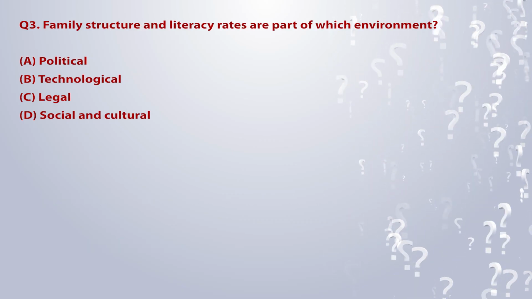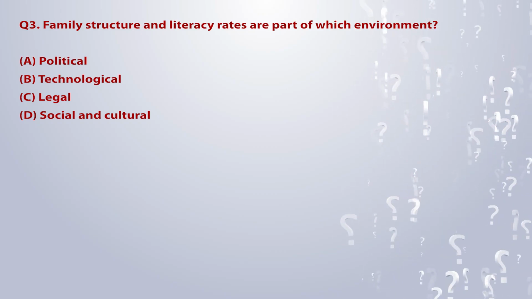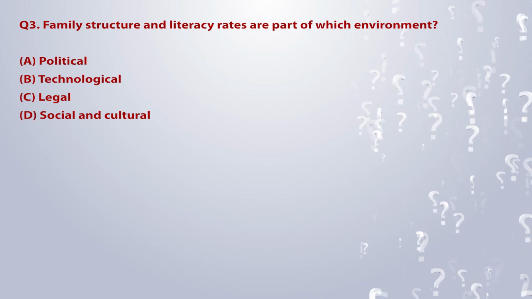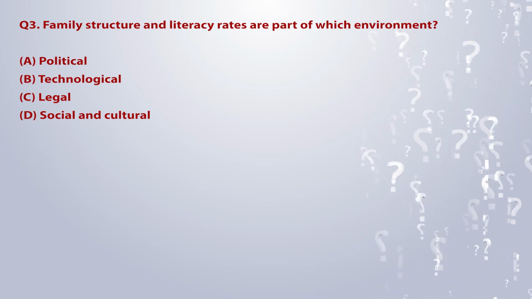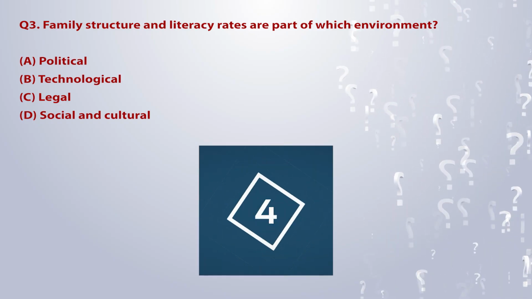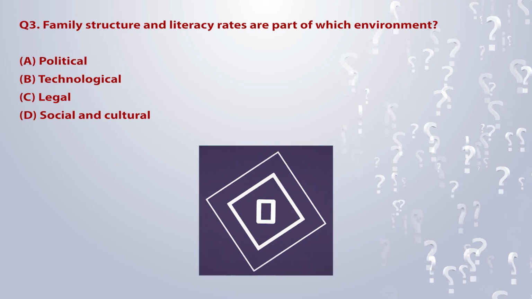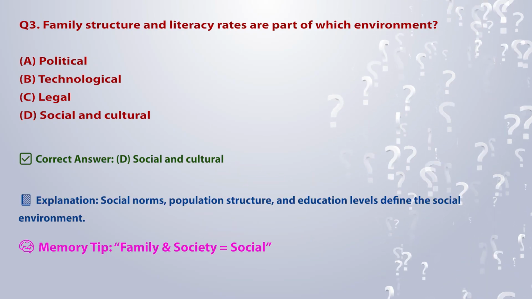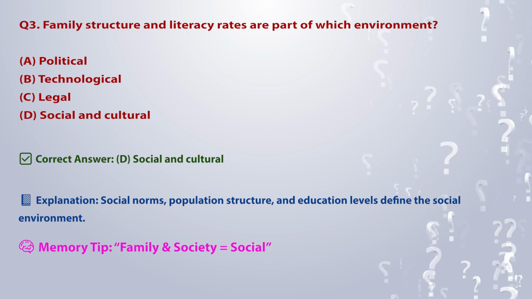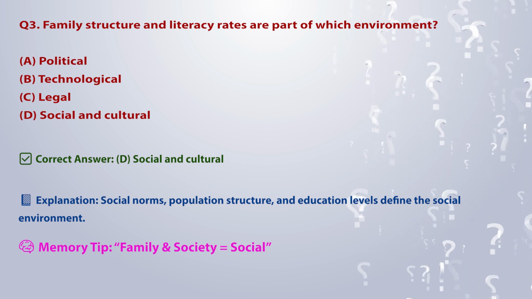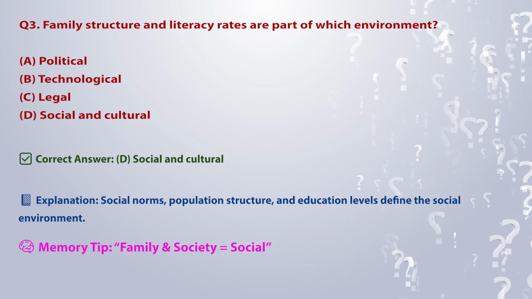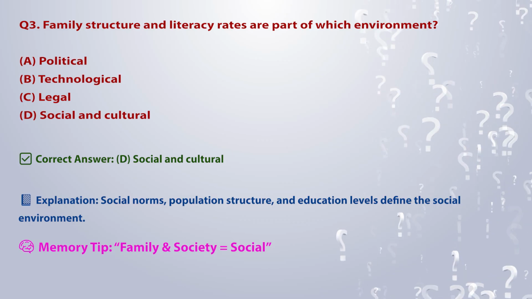Q3. Family structure and literacy rates are part of which environment? A. Political. B. Technological. C. Legal. D. Social and cultural. Correct answer, D. Social and cultural. Explanation: social norms, population structure, and education levels define the social environment. Memory tip: family and society is equal to social.